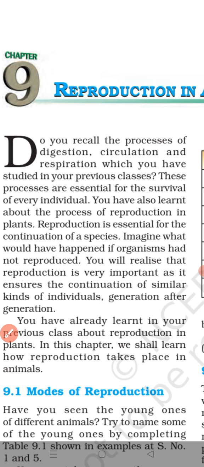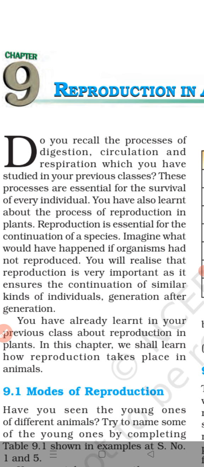See, there are many living organisms on this earth, right? All the living organisms grow old with time, and ultimately what happens? They die. That means every living organism remains alive on this earth for a limited period of time, and then they die. So new organisms have to be produced in place of those who die. This production of new organisms from the existing organisms of the same species is known as reproduction.